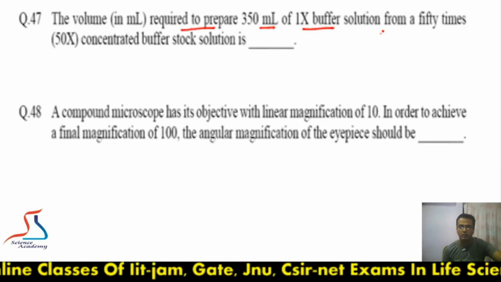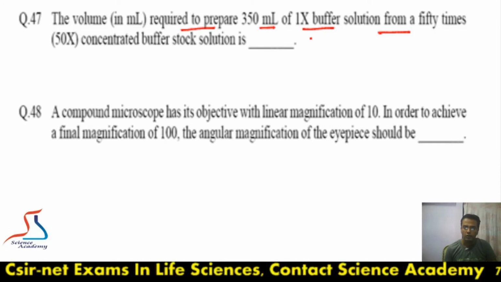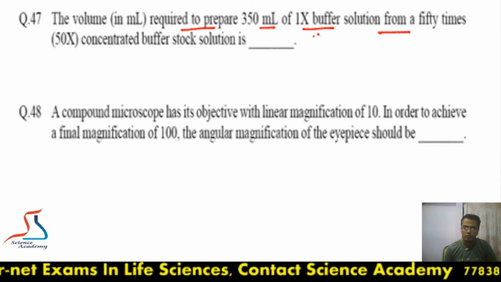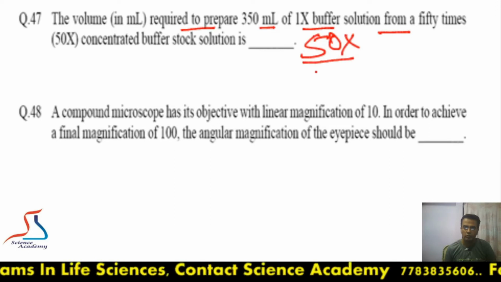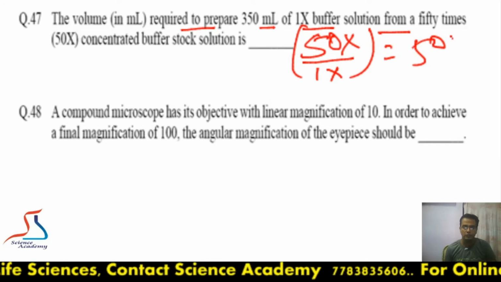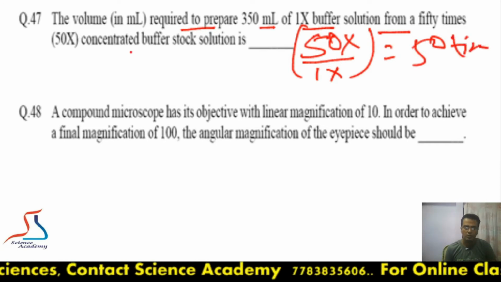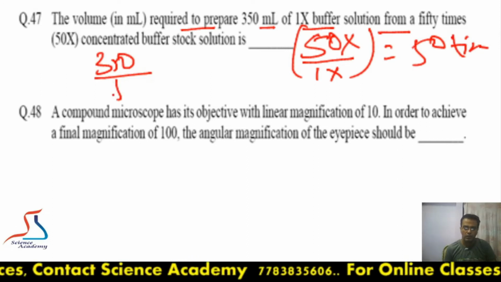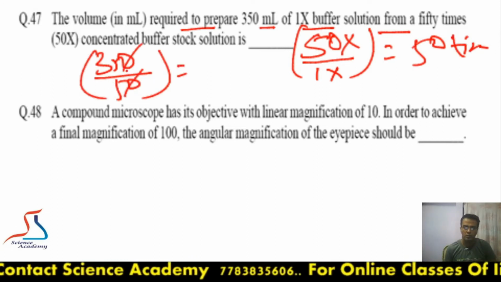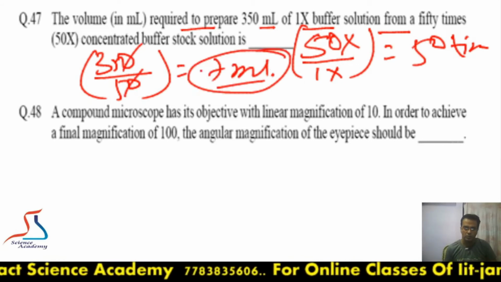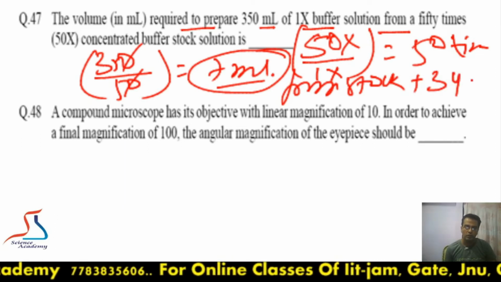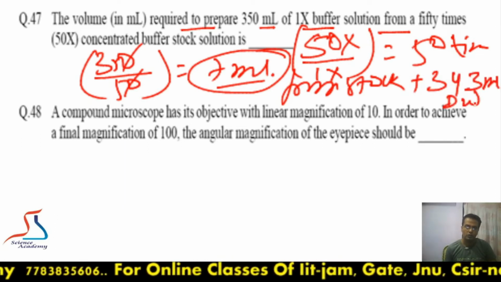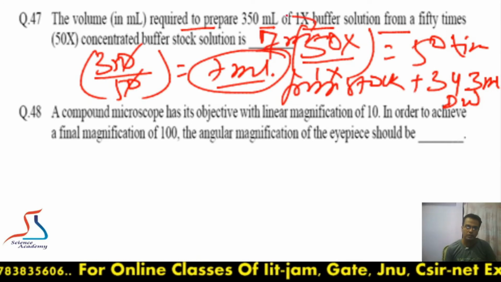So moving to the next question: the volume in ml required to prepare 350 ml of 1x buffer from a 50x concentration. Okay, so here it is telling that the concentrated solution is 50 times, 50x, and we have to make 1x. So it is 50 times concentrated. How much do we have to make? Total 350. So we will divide this value by the 50 times dilution. So it will be 7 ml. So we have to take 7 ml from the stock and the remaining 343 ml of distilled water we will add. So the answer will be 7 ml.